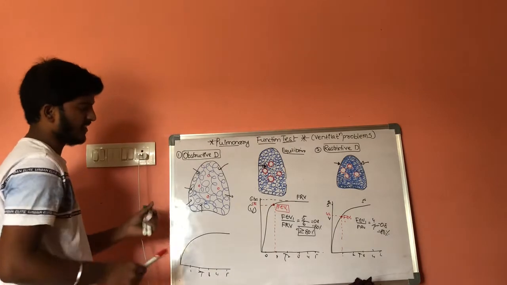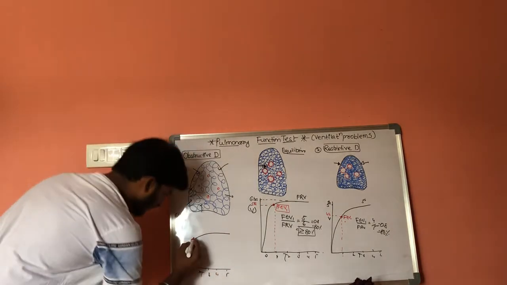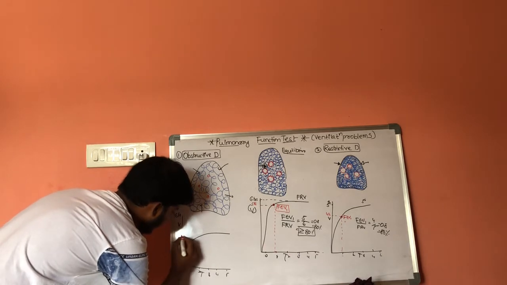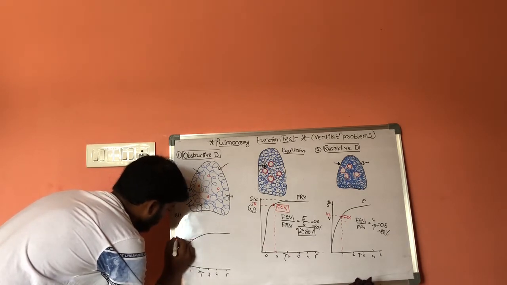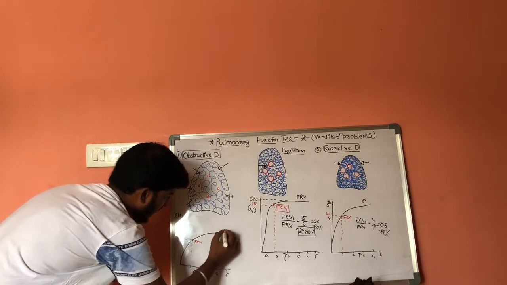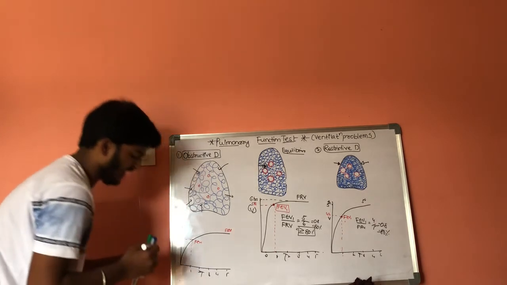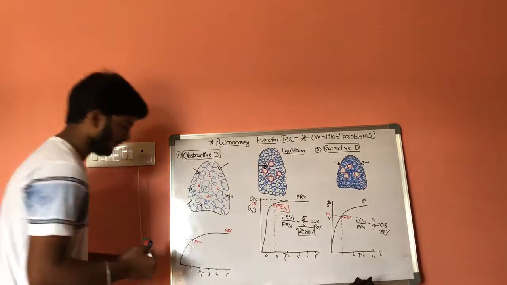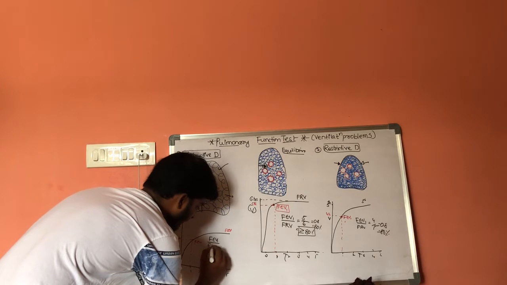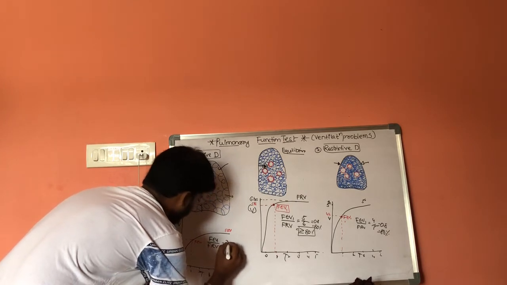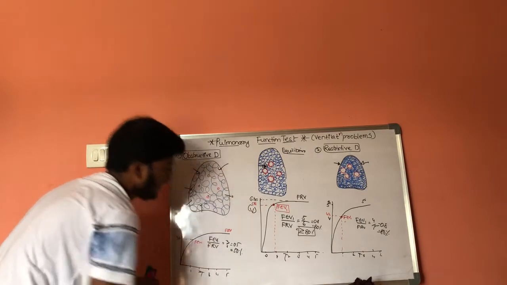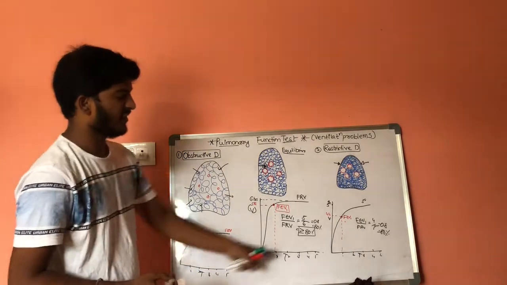Now let us consider the same condition here. The amount of air which is expelled out during 1 second is 3 liters, that is FEV1, and this is FRV. If we consider the ratio between these two, FEV1 divided by FRV is equal to 3 by 6, that is 0.5, or 50%, which is less than 80%.